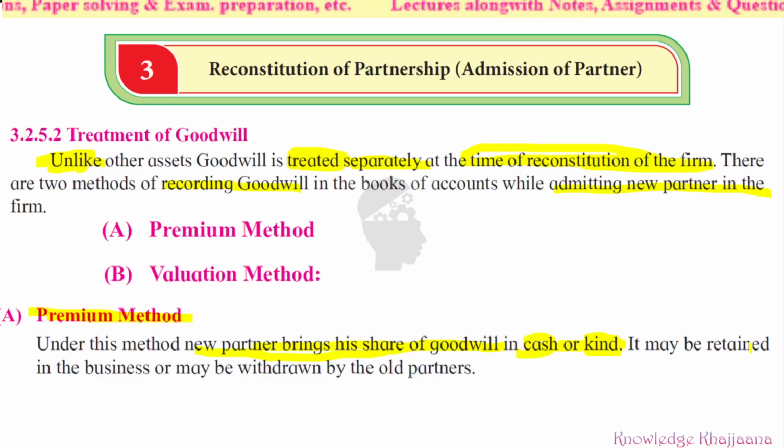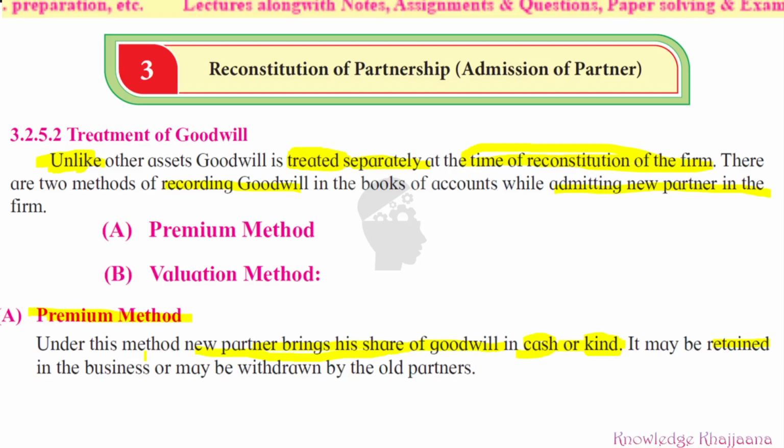It may be retained in the business or may be withdrawn by the partners. See, he is bringing the goodwill. Now, it depends on the mentality or the attitude of the partners. Some partners can keep whatever money has been brought by the new partner as goodwill as it is forever in the business.